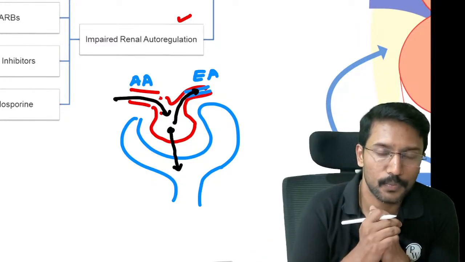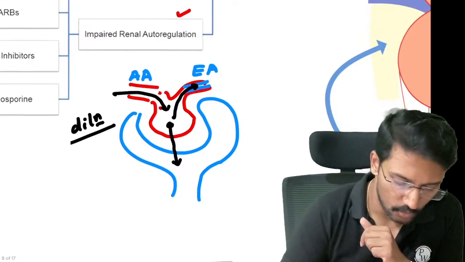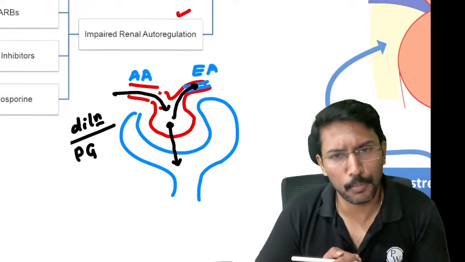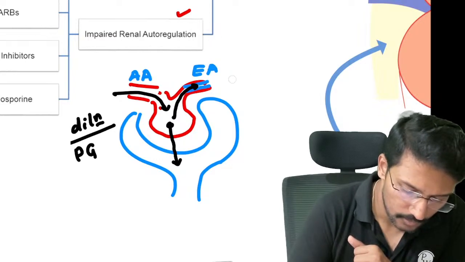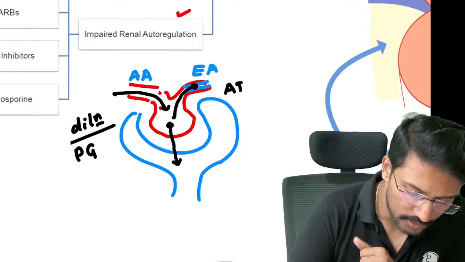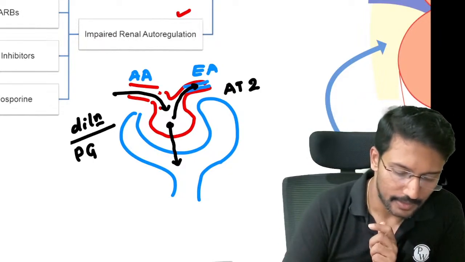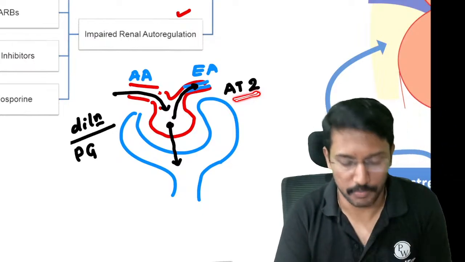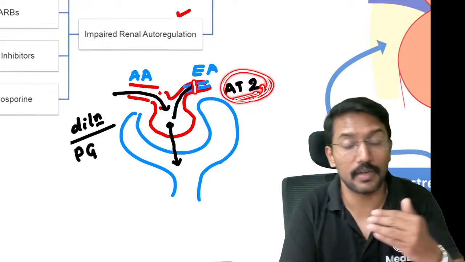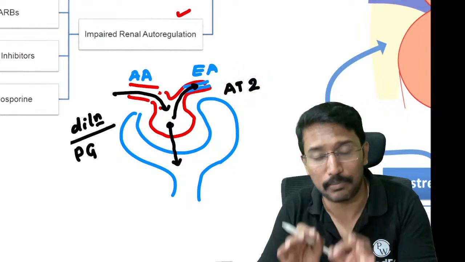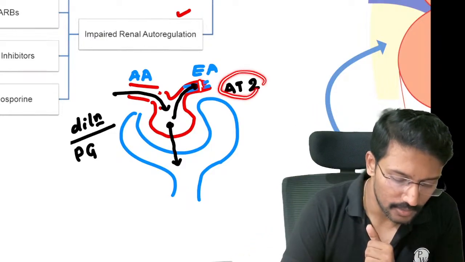But how do we achieve that? What causes the afferent arteriole dilation? The afferent arteriole dilatation is mainly caused by prostaglandins, and efferent arteriole constriction is mainly caused by angiotensin 2. So if I give someone angiotensin receptor blockers or ACE inhibitors, where angiotensin production will be impaired, in such cases I may not be able to cause the efferent arteriole constriction. That is why we know ACE inhibitors can sometimes cause a rise in creatinine.